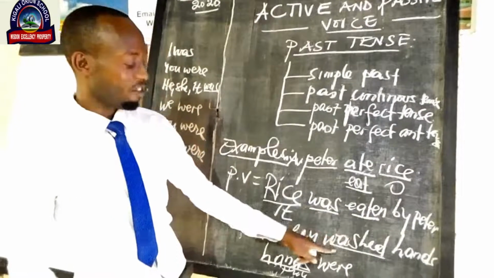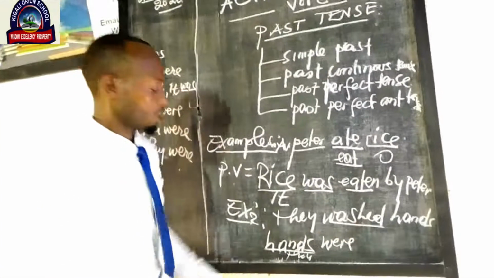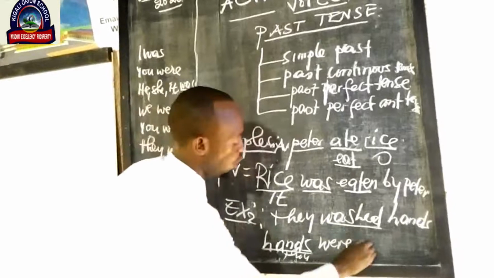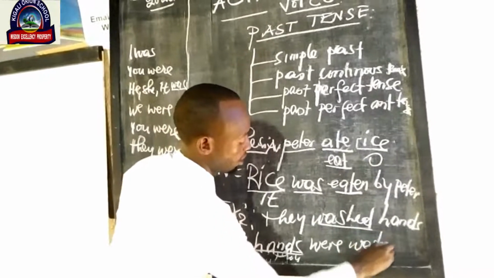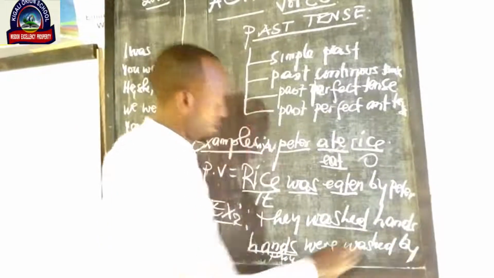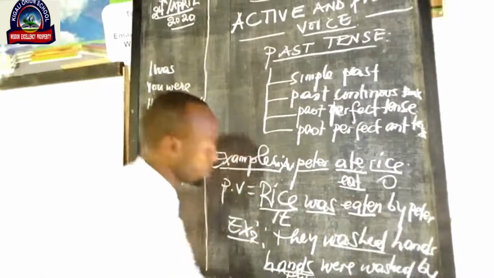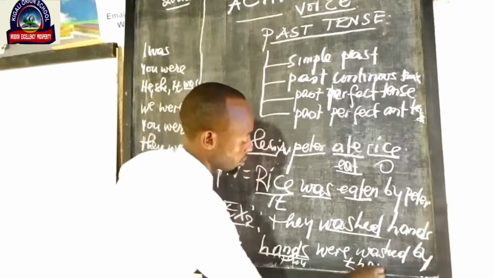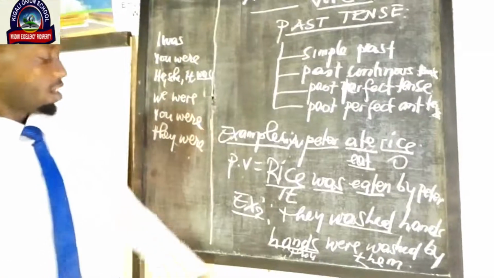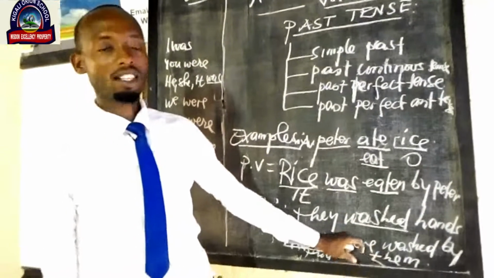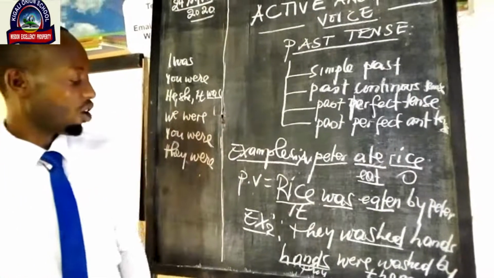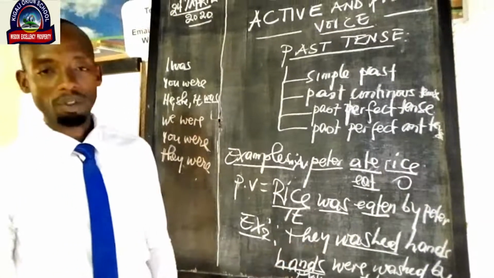The past participle of verb to wash is washed. So I say that hands were washed by them, because when the subject became an object it became them. Hands were washed by them. That is the passive voice of this sentence.